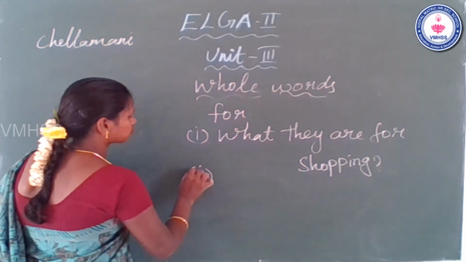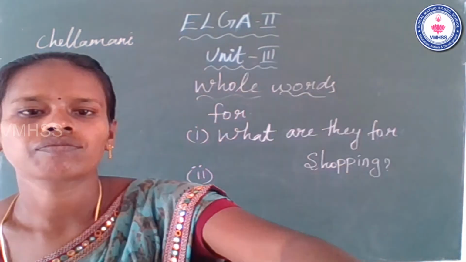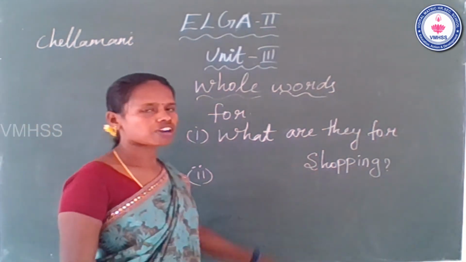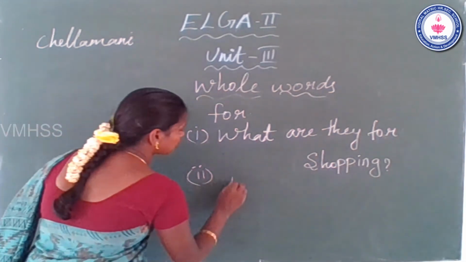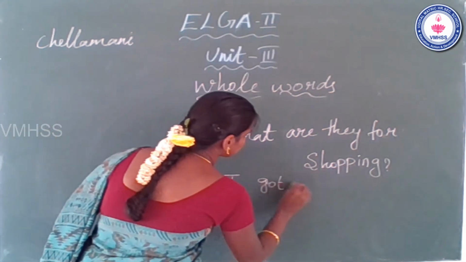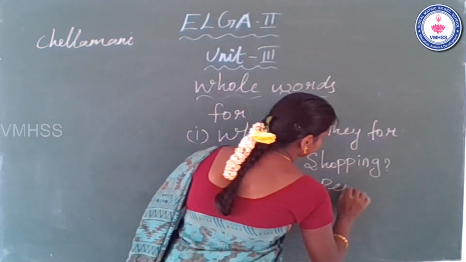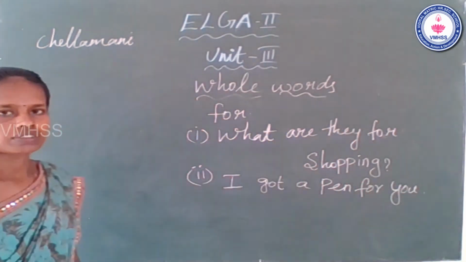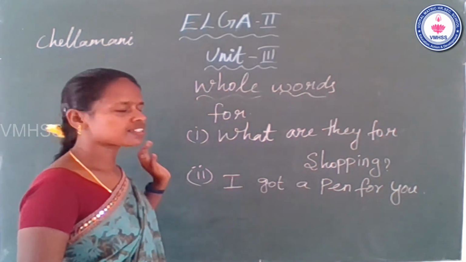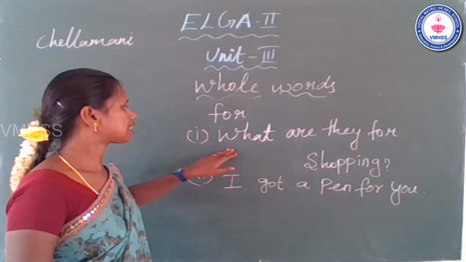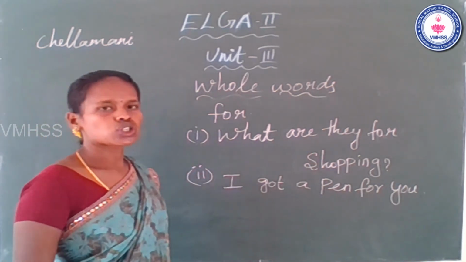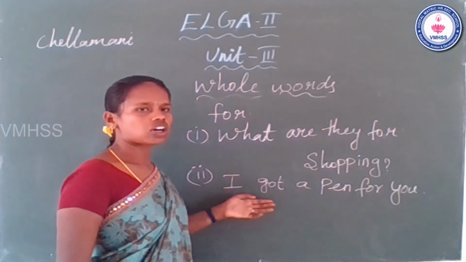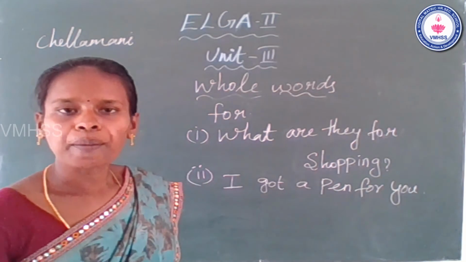The first example is, what are they for shopping? The second example is, I got a pen for you. The last whole word is for. Next we see the examples. The first example is, what are they for shopping? The second example, I got a pen for you.